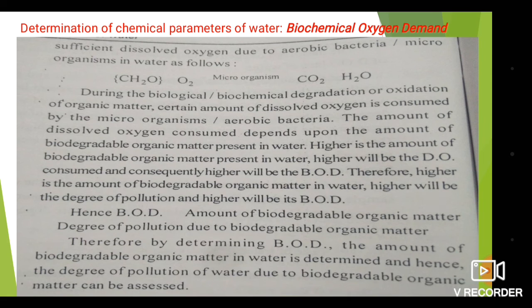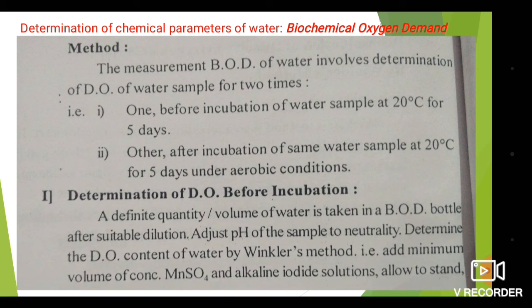Therefore, by determining BOD, the amount of biodegradable organic matter in water is determined, and hence the degree of pollution of water due to the biodegradable organic matter can be assessed. This is the significance. So with the help of this BOD, we are able to know how much water pollution is there due to the biodegradable organic matter.